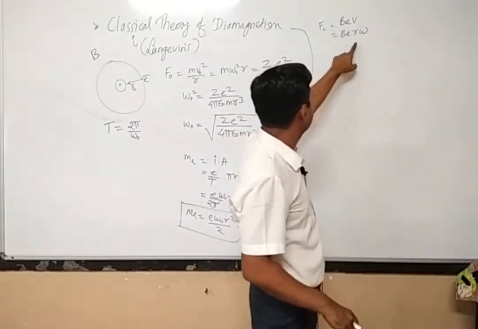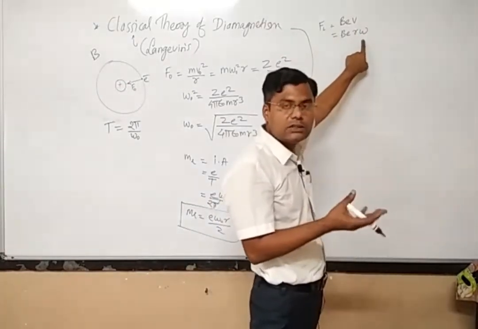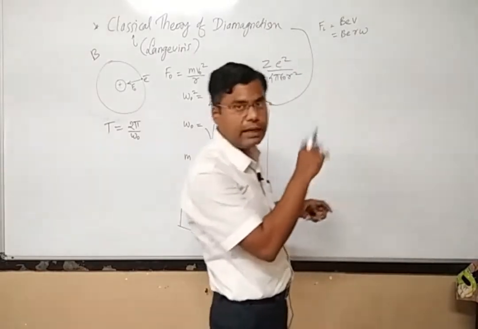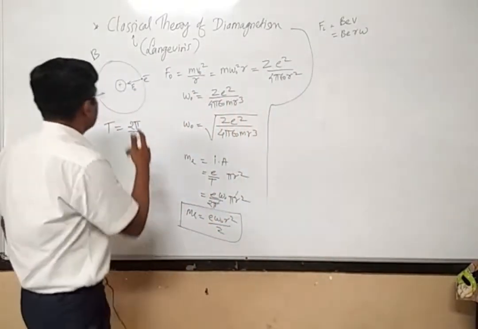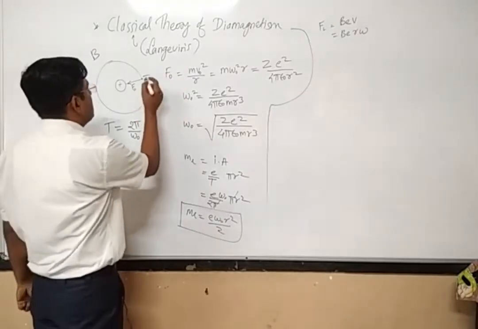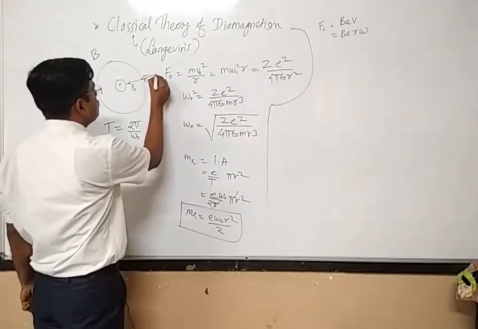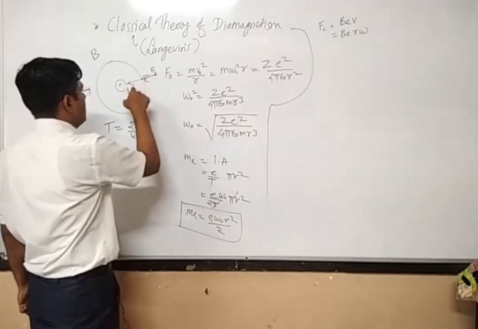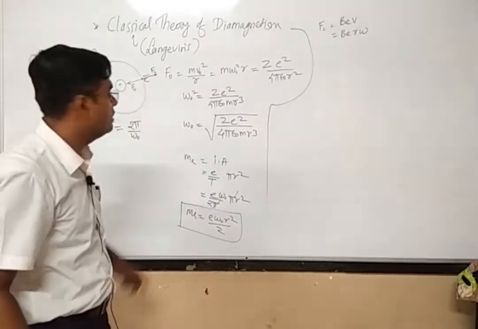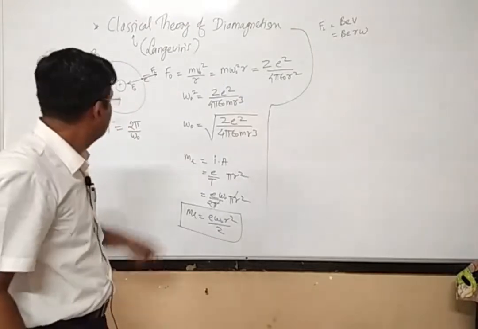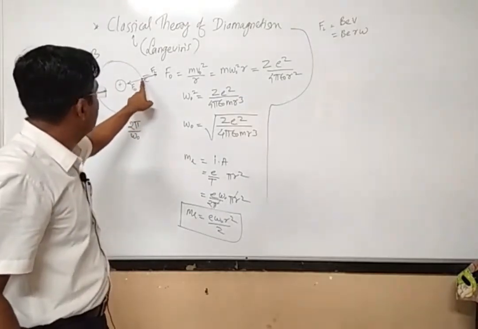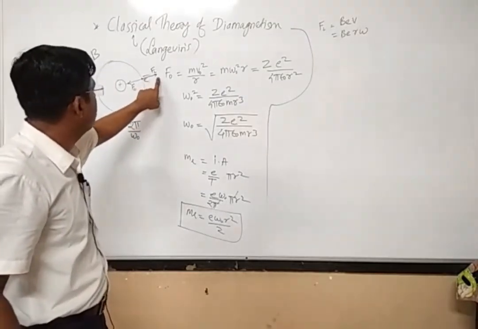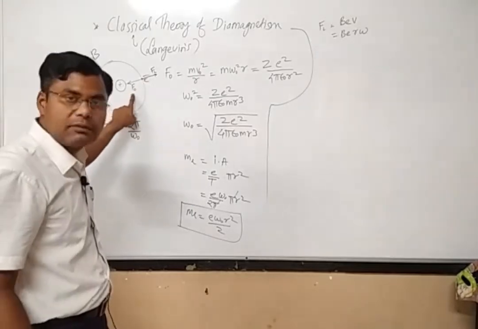So this will be the modified angular velocity of the electron in presence of the magnetic field. Now in which direction will this Lorentz force act? It is found that this Lorentz force acts in the direction opposite to the centripetal force. Now see, two forces are acting on the electron: one is the Lorentz force and another is the centripetal force.